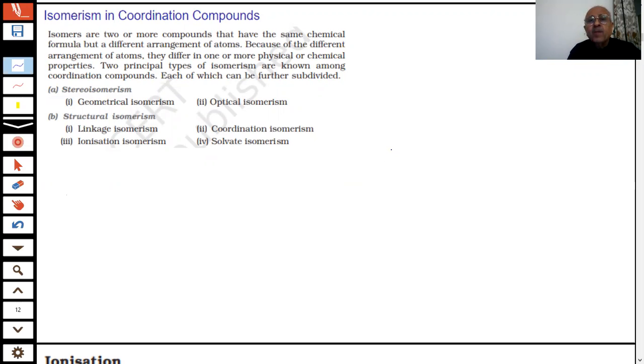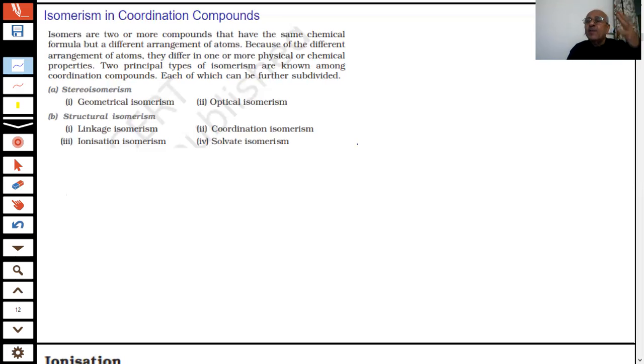We already know when I say isomerism, it means their formula has to be the same, students. So they have the same chemical formula, but there could be a different arrangement of atoms, and because of the different arrangement of atoms their properties will also be different.